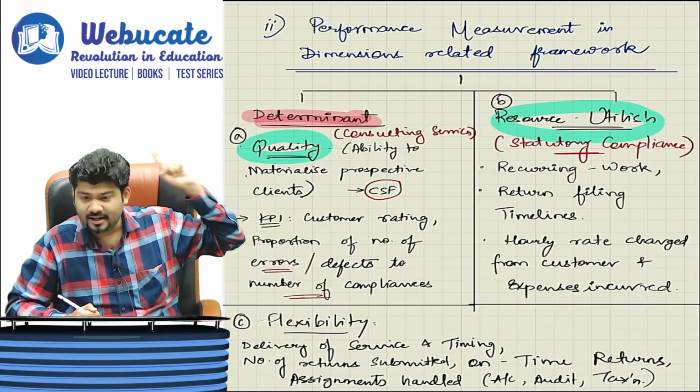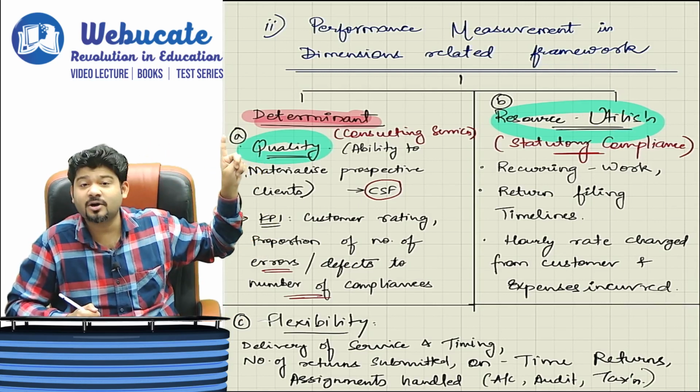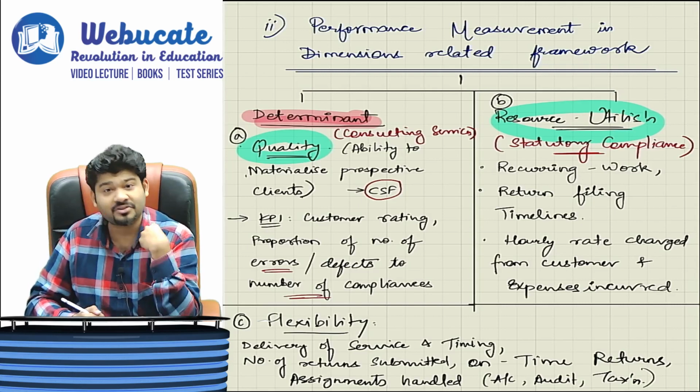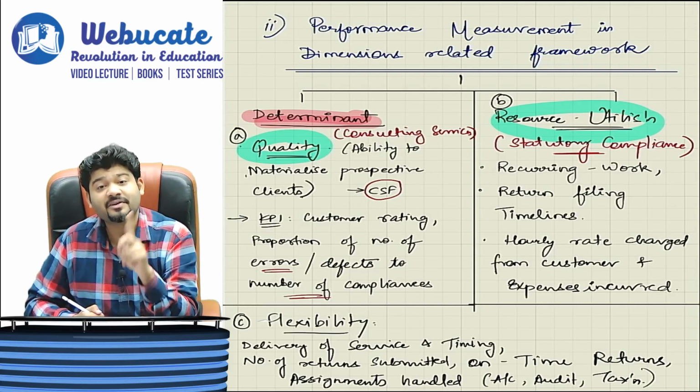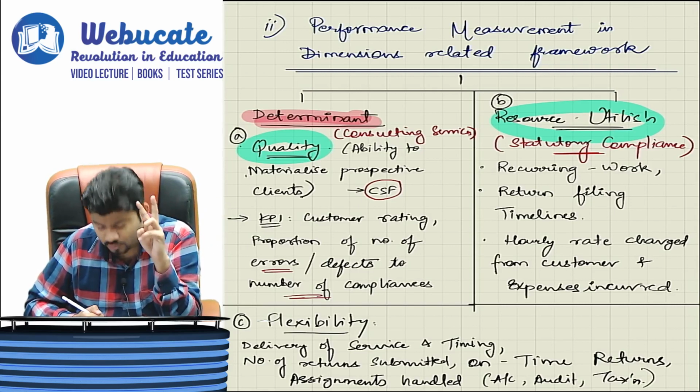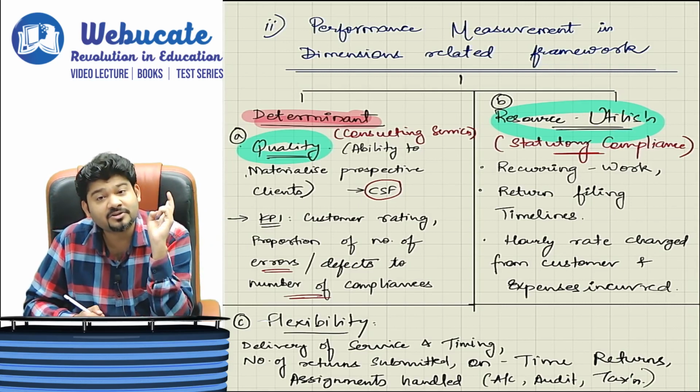So one, what is the recurring work that you are doing? Second is return filing timelines. Have you adhered to the return filing timelines? Because if you have not done that, then our client will have to pay a penalty. So return filing timelines have been adhered to or not.